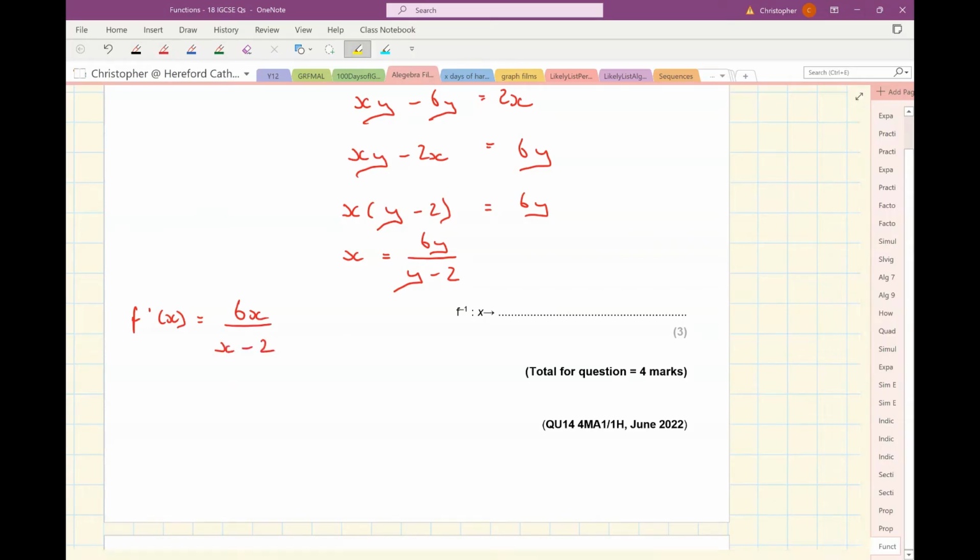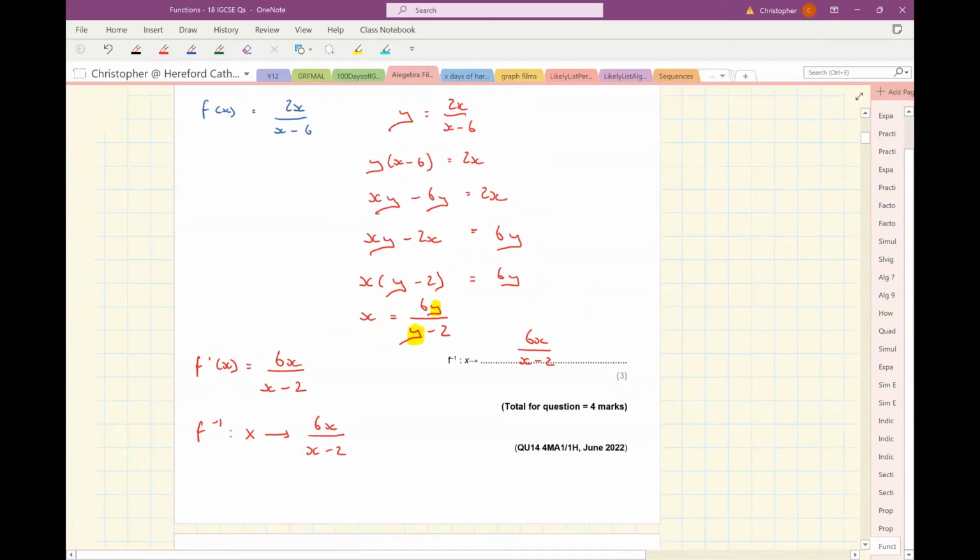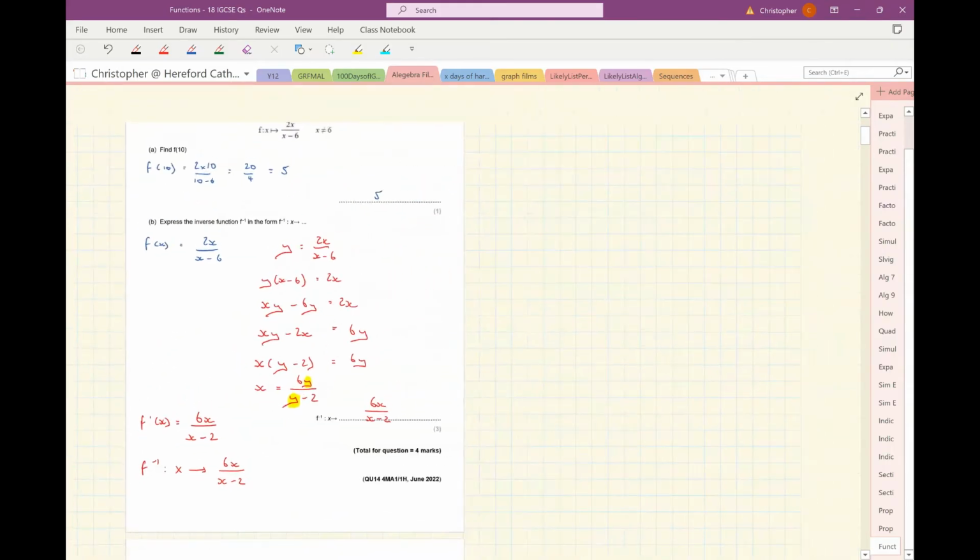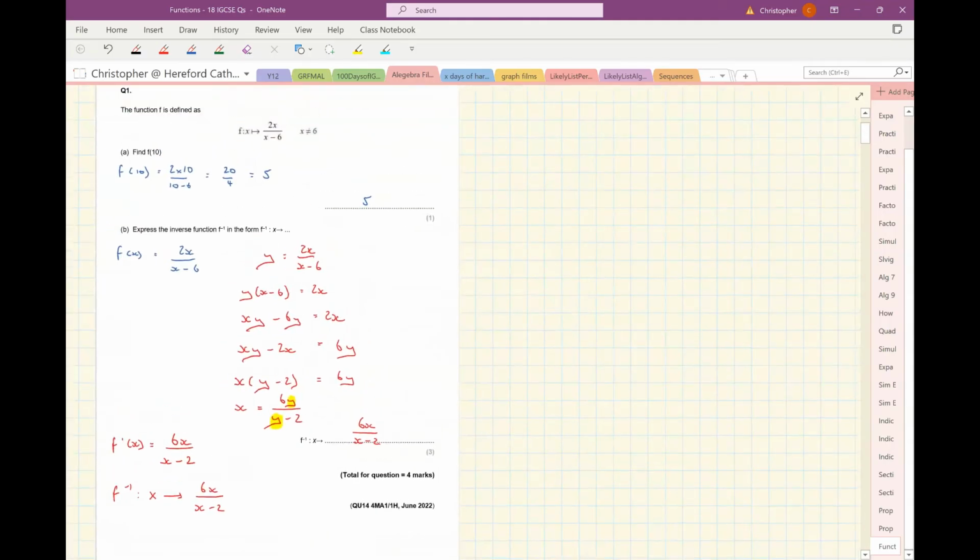I've simply substituted x in there instead of those y's. Now in this question, it wants me to give it in this form. f to the minus 1 x is transformed to 6x over x minus 2. So I'll write the answer in here. And that is question 1 complete.